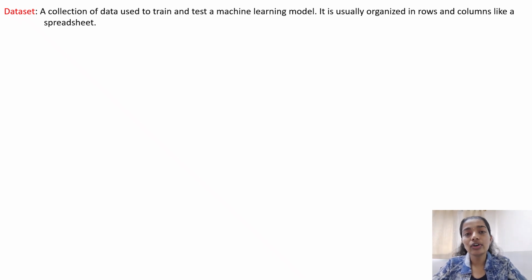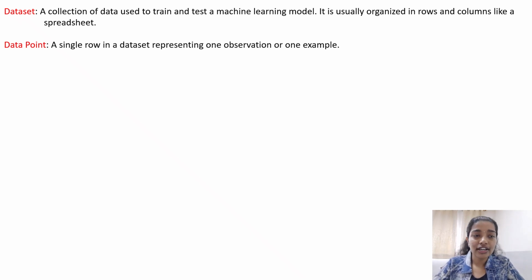So basically, when we go for any machine learning code, we prefer some of the open source datasets, and most of them are in CSV formats. CSV is quite similar to the Excel format or the spreadsheet format. So that is basically a data set. It is nothing but a collection of data, and we must know what a data set is. I think we are discussing data sets in every single video, at least once or twice. So everybody knows it, but just to revise, this is the data set.